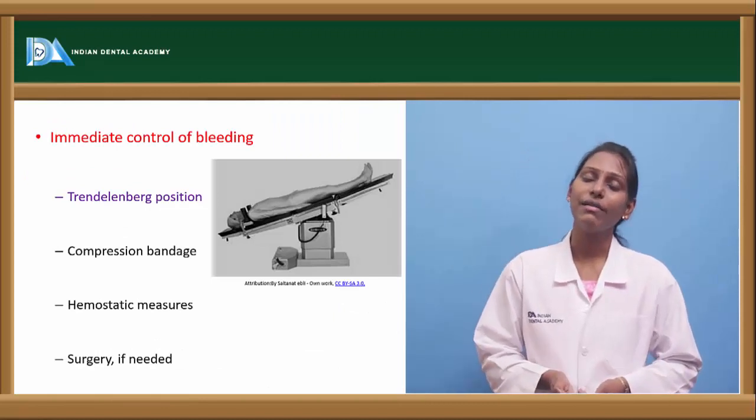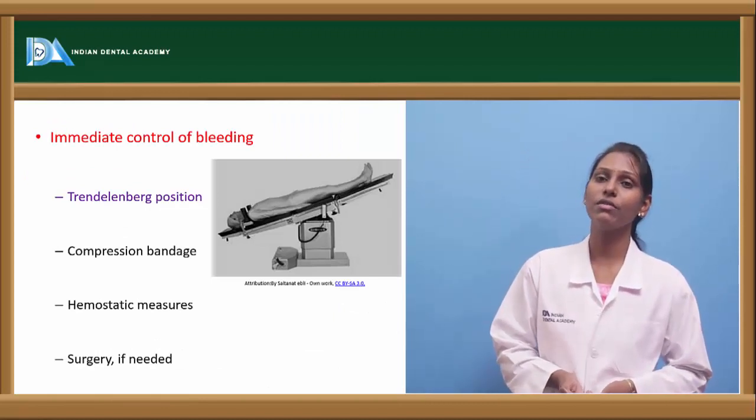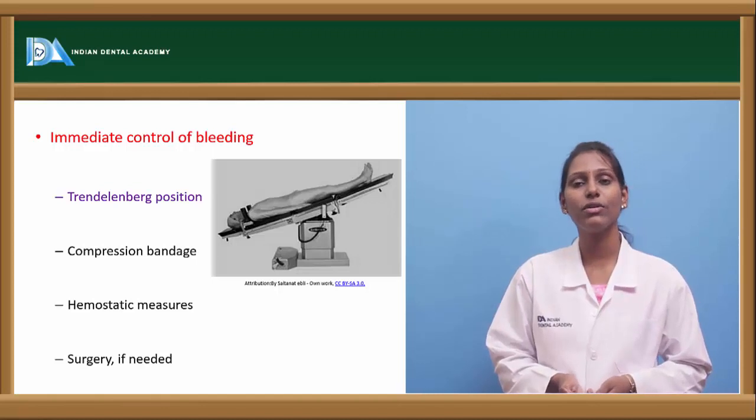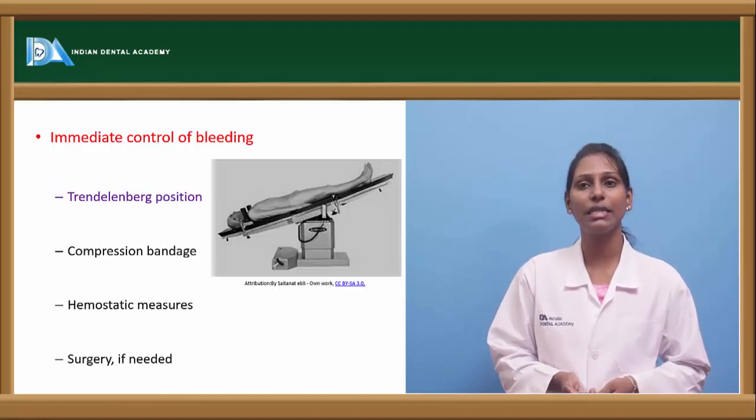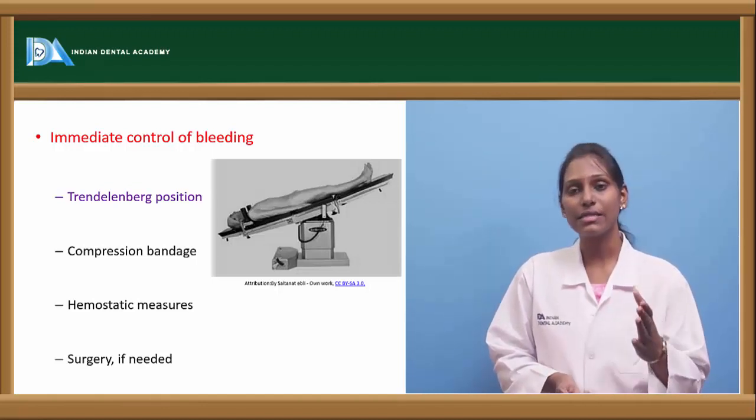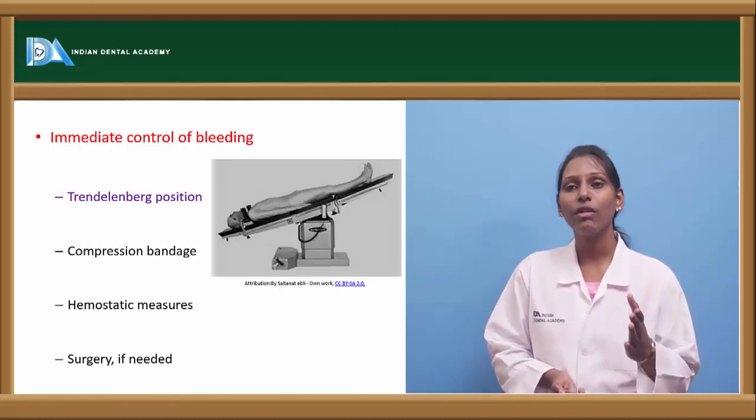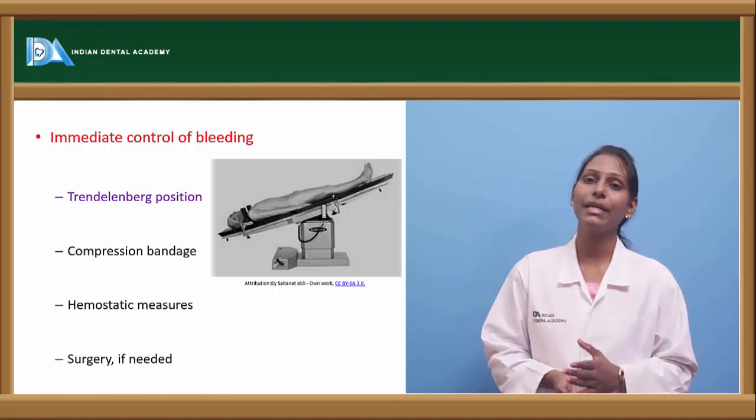Now, as we have seen, hypovolemic shock is because of acute loss of blood. This can be because of an external injury or an internal injury. If at all we have seen an external or internal injury, always try to control bleeding immediately.